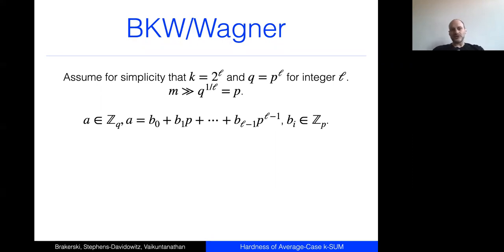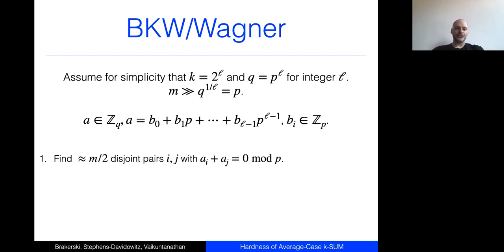And the idea here is to think of our input elements A as being written in base P, you know, B0 plus B1 times P, etc. Then what we're going to do is zero out the digits of our A's in base P one at a time.